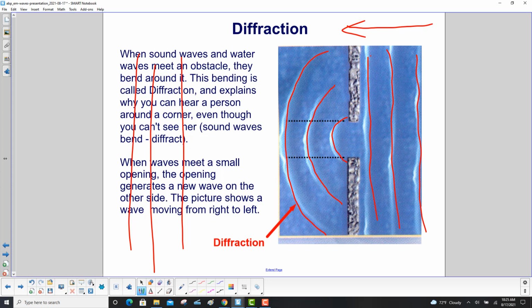So what's going on here? Let's say this was sound. If you were here, you could obviously hear the sound coming through. But guess what? Even when you're over here, see how the wave spreads out? So you can still hear the sound on that side. So that's diffraction.